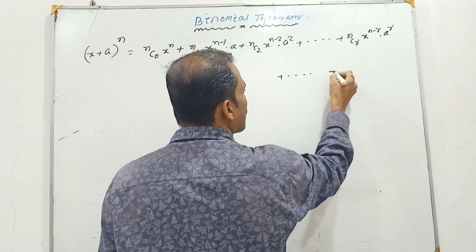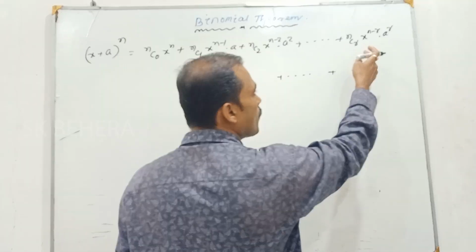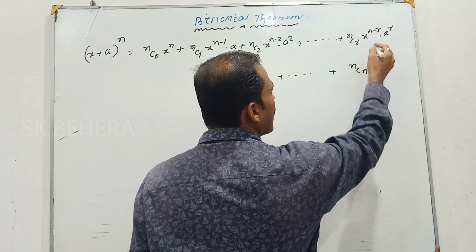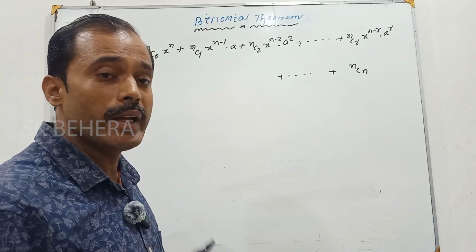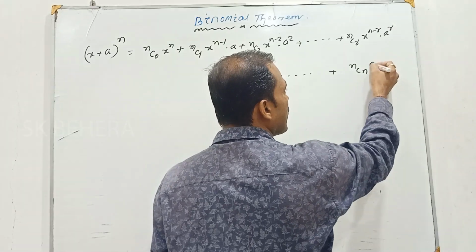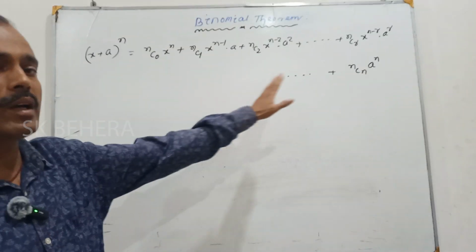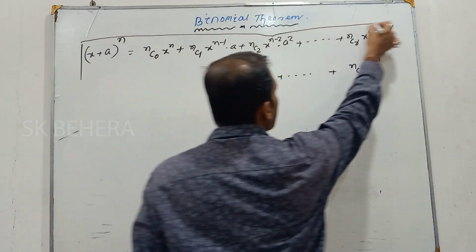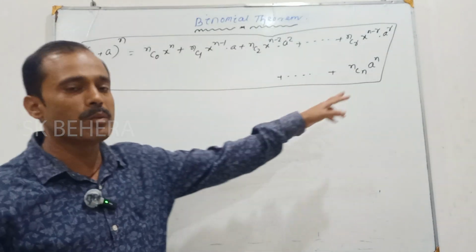Plus dot dot plus the last term. What is the last term? When r is equal to n, then nCn value is equal to 1. So we can write it is nCn and x to the power n minus r, that means x to the power 0, which is equal to 1, so a^n. Simply this is called the binomial theorem. And here C0, C1, C2, C3 up to Cn are called the binomial coefficients.